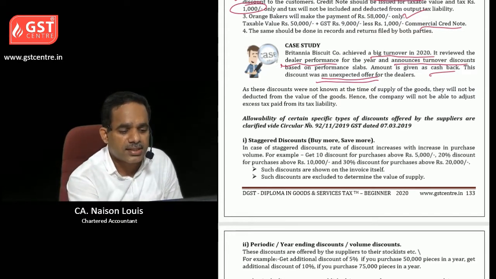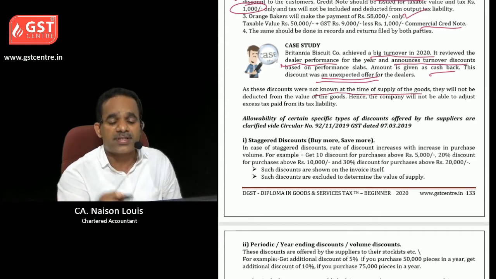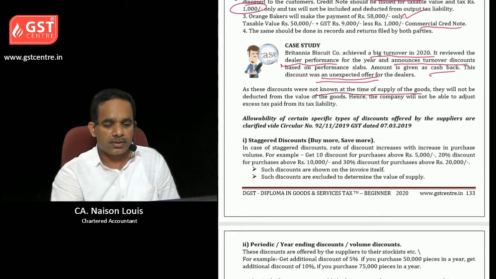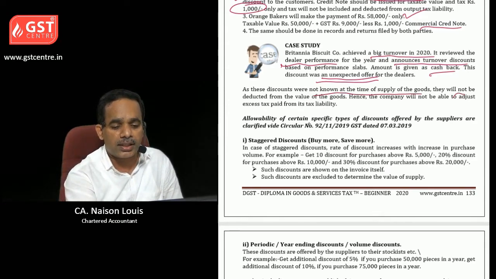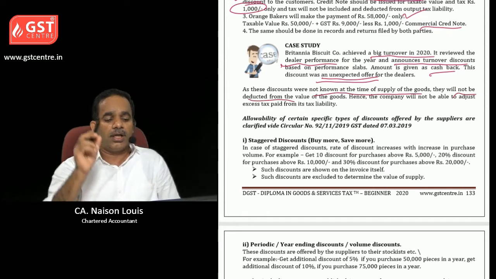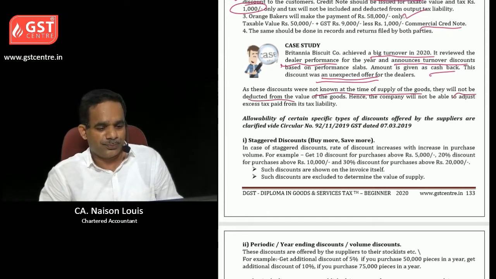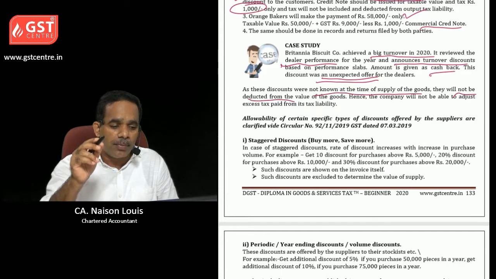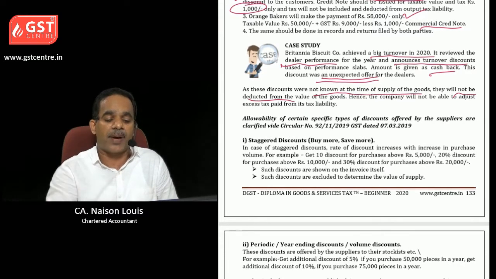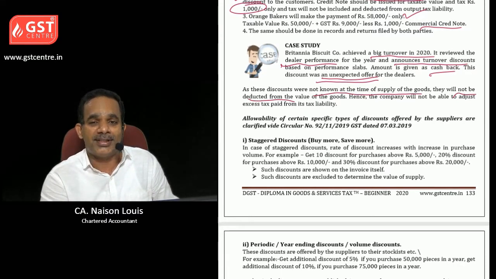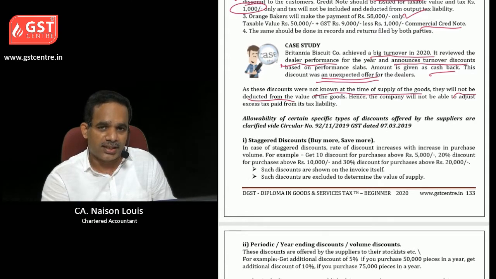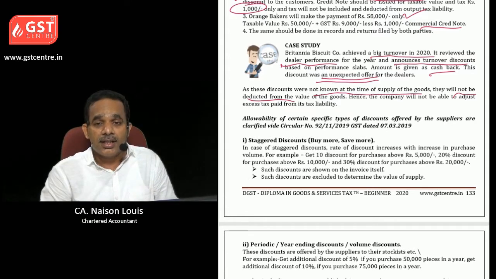Then, as these discounts were not known at the time of supply of goods, they will not be deducted from the value of the goods. The company will not be able to adjust excess tax paid from its tax liability. Clear? So in this case, the GST cannot be reversed.